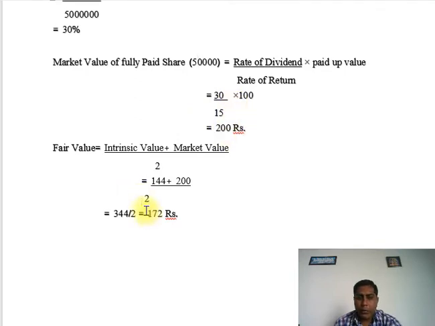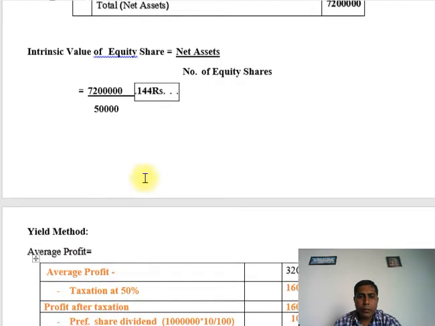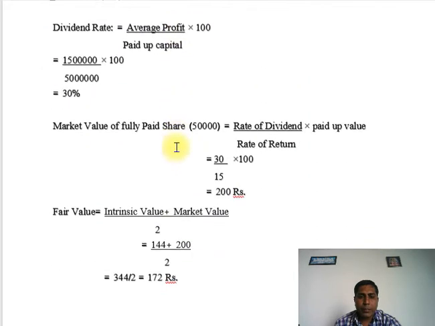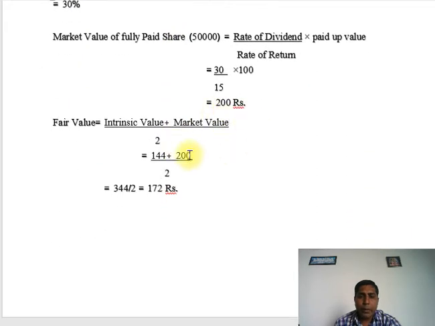Now next step find out fair value. The fair value is equal to intrinsic value plus market value upon 2. So in this example only one type of equity shares, so directly we find out intrinsic value is 144 plus market value 200 upon 2, that is 344 upon 2 is equal to 172 rupees is our fair value.